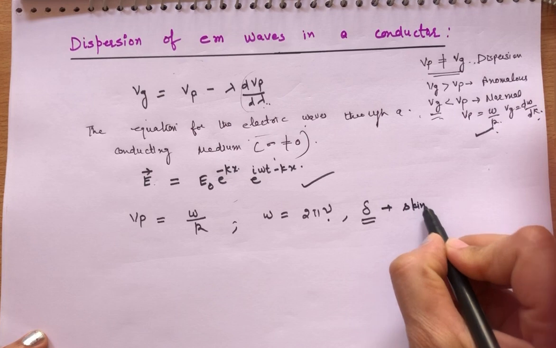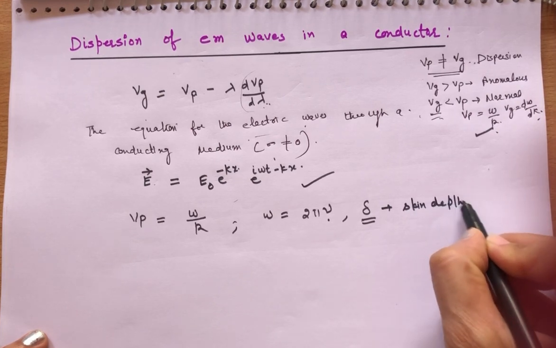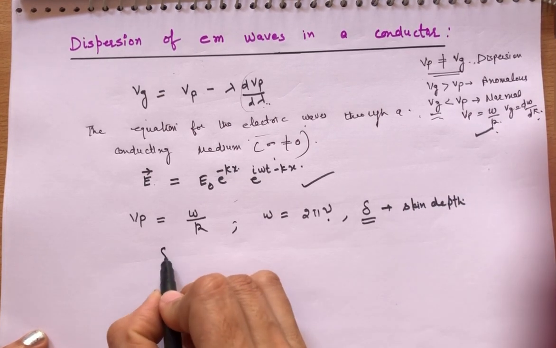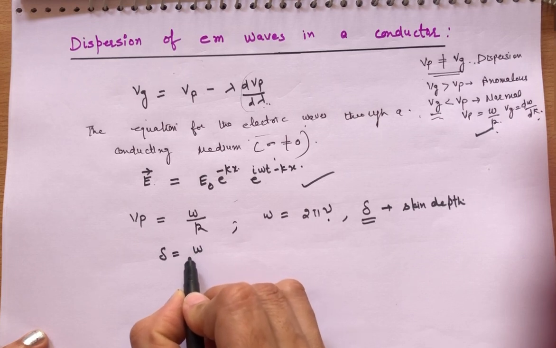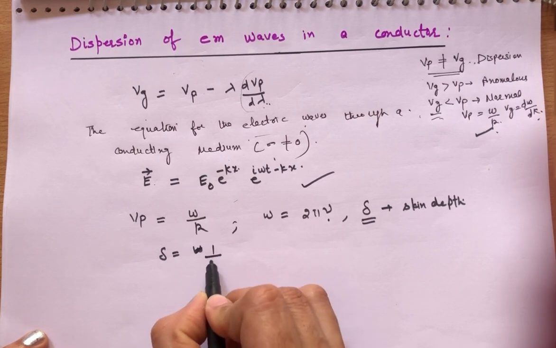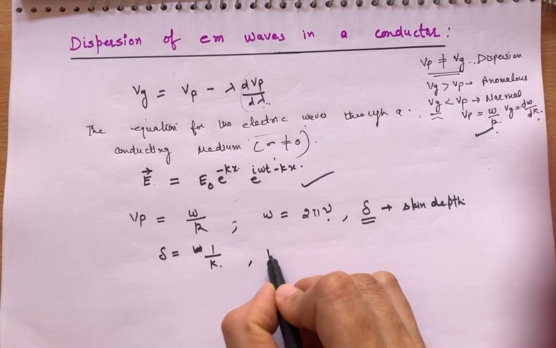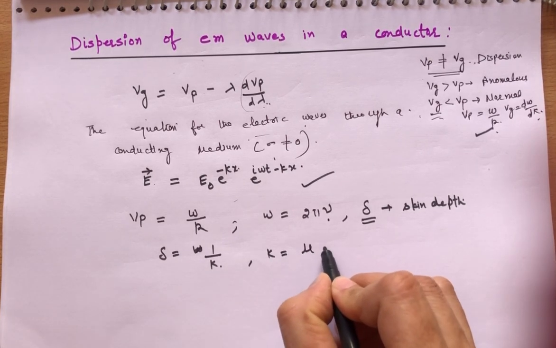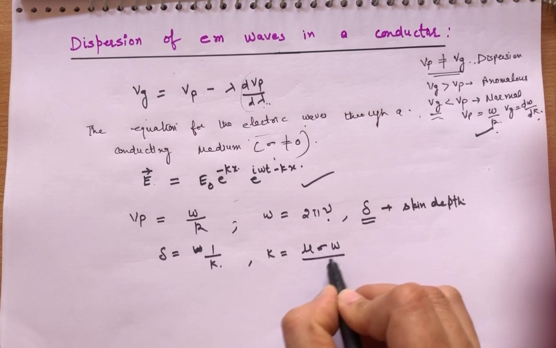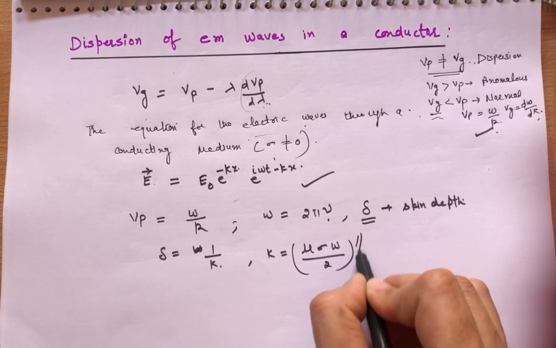Delta is equal to 1 by k, where k is equal to mu sigma omega by 2 raised to power 1 by 2.